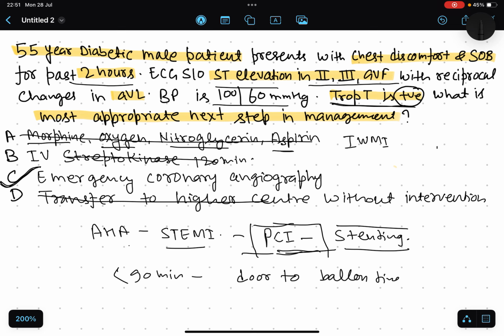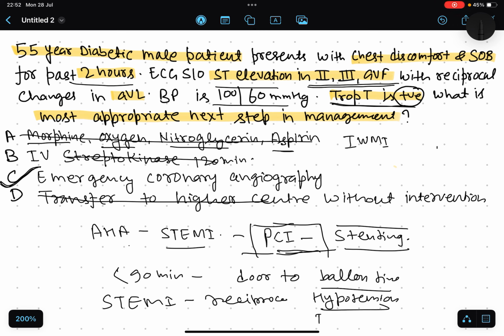For any ST elevation MI, you should always look for reciprocal changes in the ECG, and here it is an inferior wall MI. In inferior wall MI there is hypotension. It is the only MI where IV fluid is indicated. IV fluid is given.